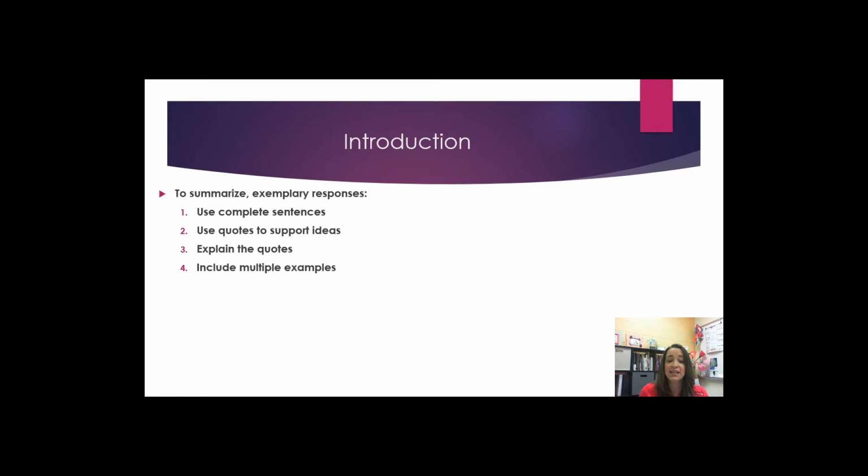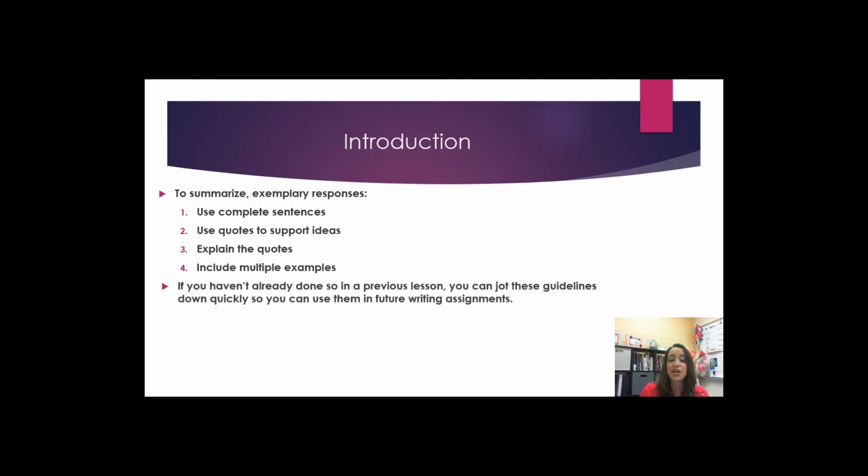To summarize, exemplary responses use complete sentences, use quotes to support ideas, explain the quotes, and include multiple examples. If you haven't already done so in a previous lesson, you can jot these guidelines down quickly so you can use them in future writing assignments.